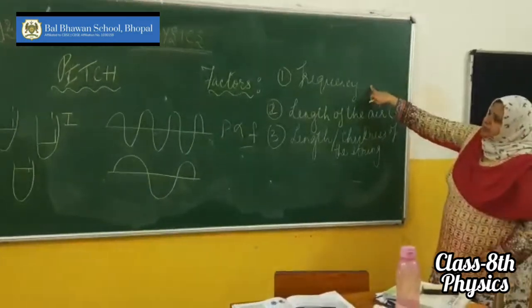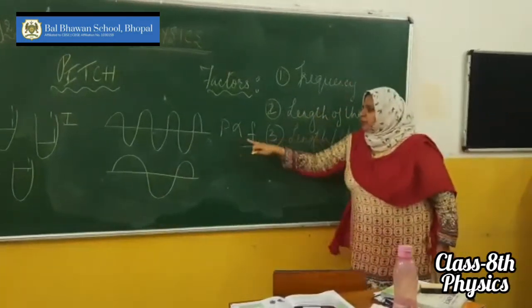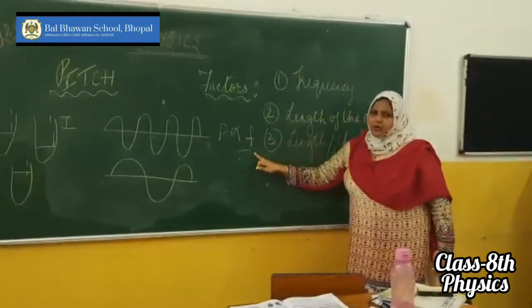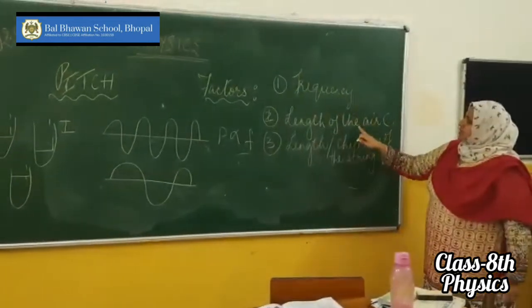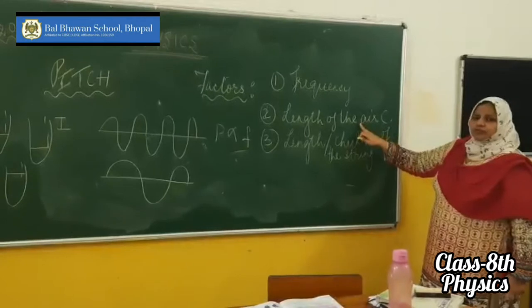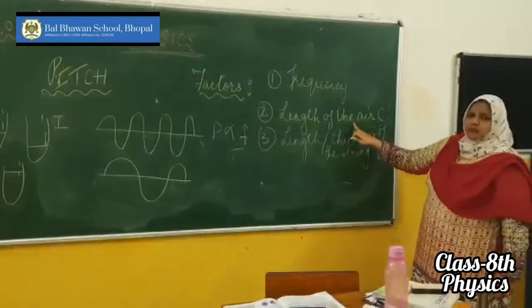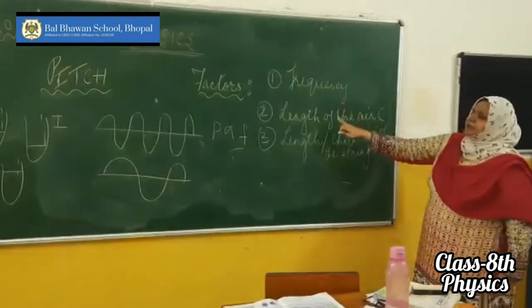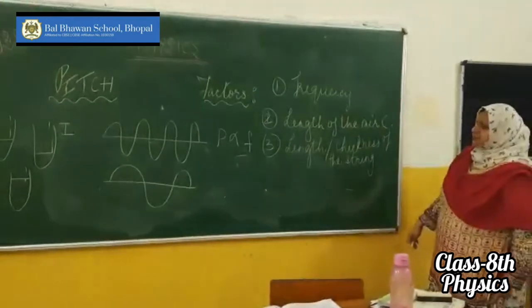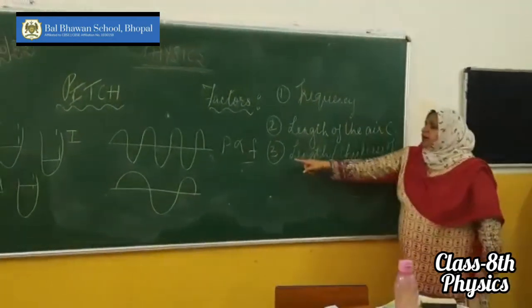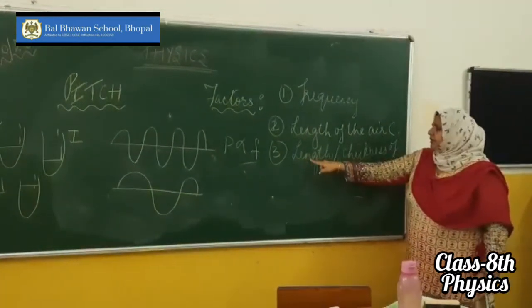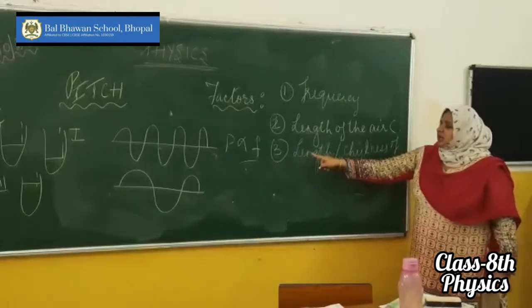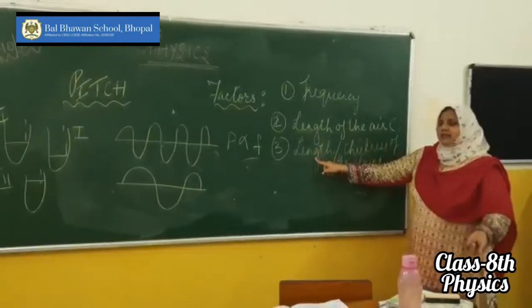Obviously, it depends upon the frequency. Pitch is directly proportional to the frequency of a vibrating body. Then it is directly proportional to the length of the air column. If the length of the air column increases, the pitch of the sound also increases. Okay? But it is inversely proportional to the length and thickness of the strings. If the length is more, the pitch is less. Right?